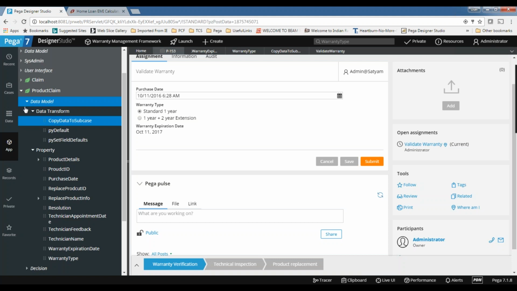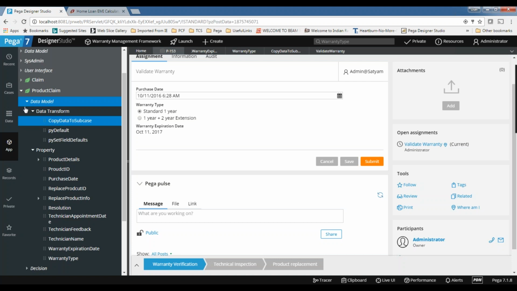If the warranty expiration date is after my current date, that means he has the warranty. If the warranty expiration date is below the current date, that means your warranty is expired, right? So based on that, we need to build the logic.